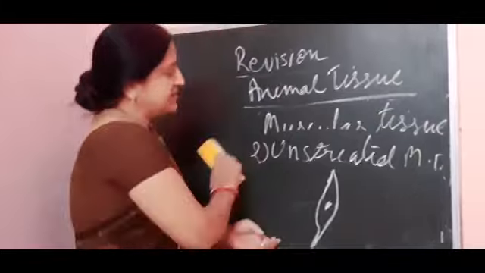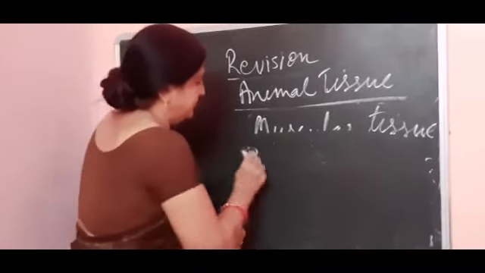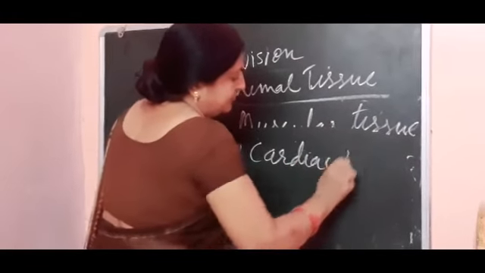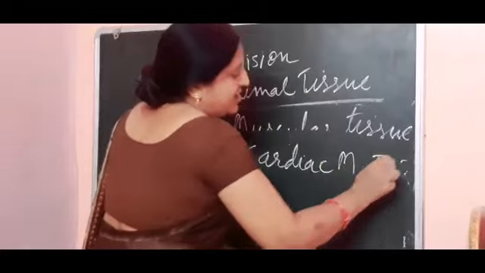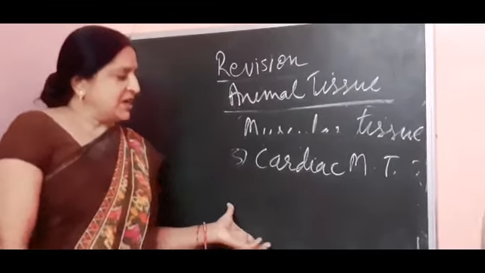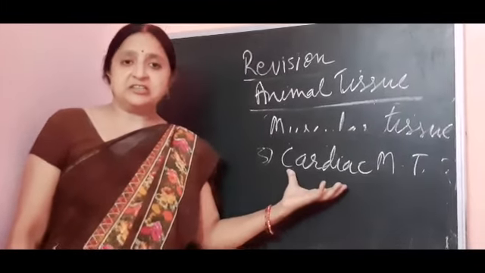Now the next is the cardiac muscular tissue. Cardiac means heart.